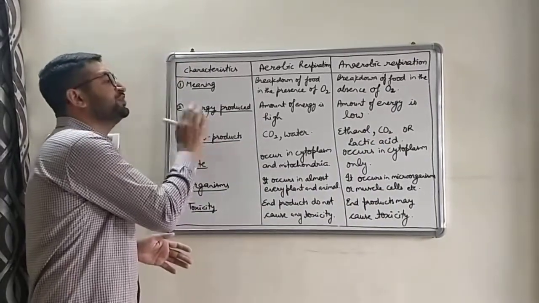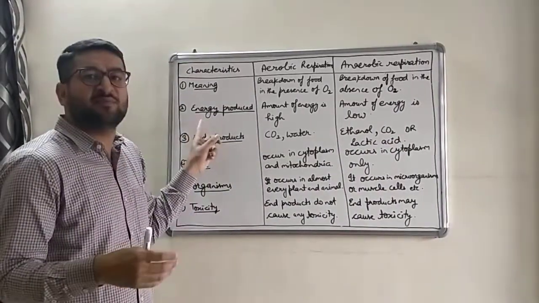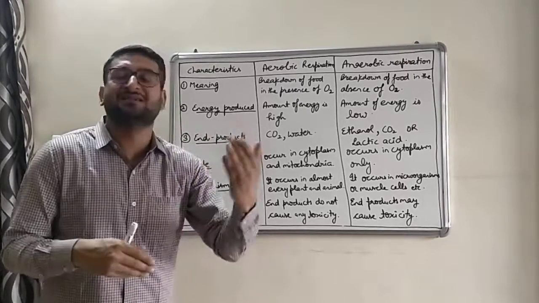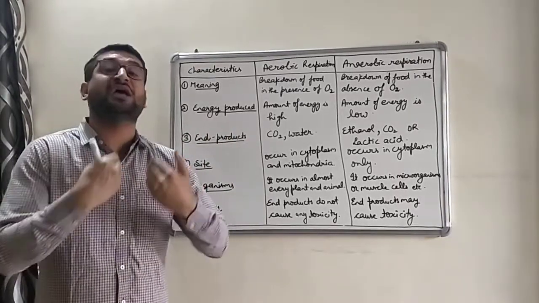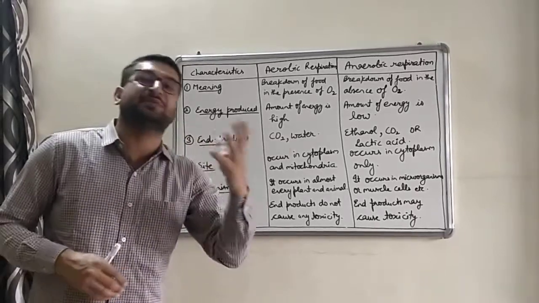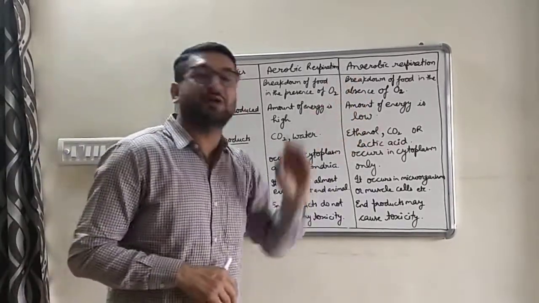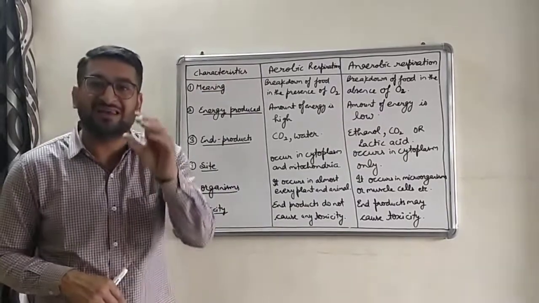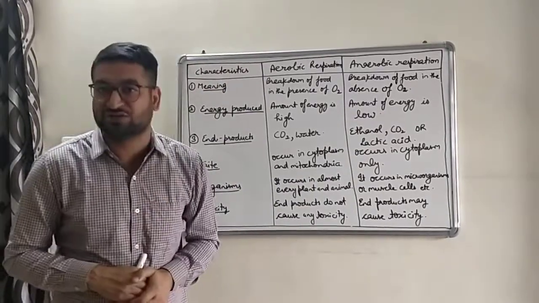Second is energy produced. Amount of energy produced भी लिख सकते हैं आप यहाँ, जैसा कि हमने पहले डिस्कस किया. एरोबिक रेस्पिरेशन में more energy is released. More energy is released in the form of ATP. Whereas in anaerobic respiration, the amount of energy produced is less as compared to aerobic respiration.